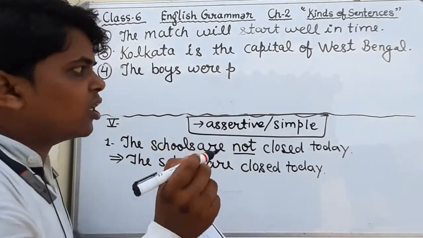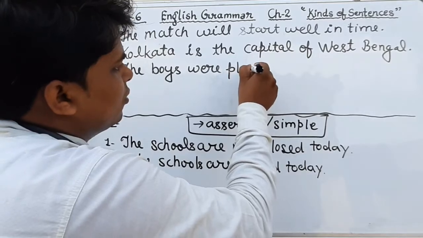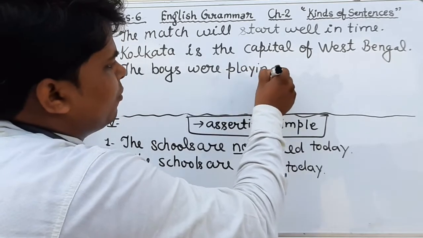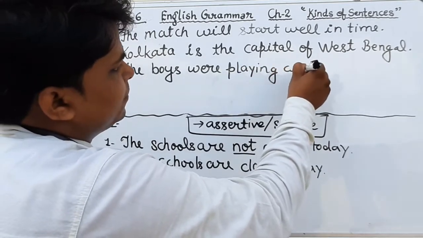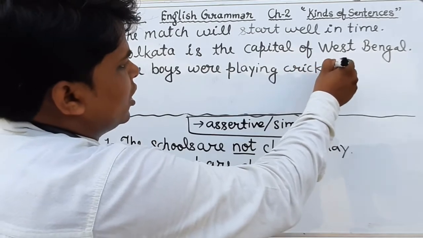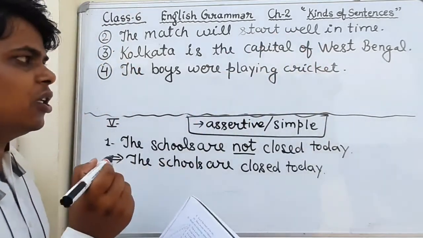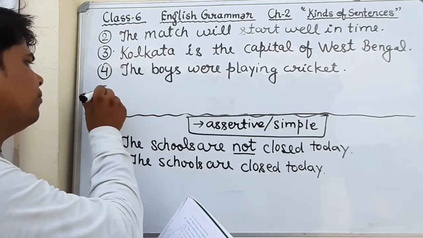We will remove the word not. This is the correct sentence in assertive form.